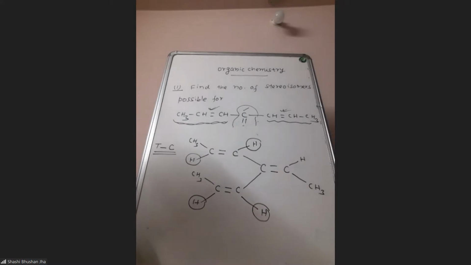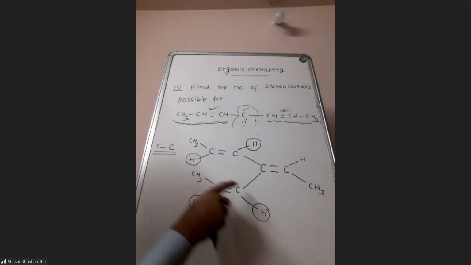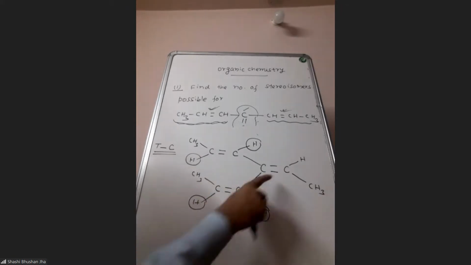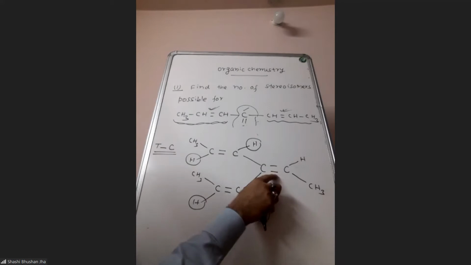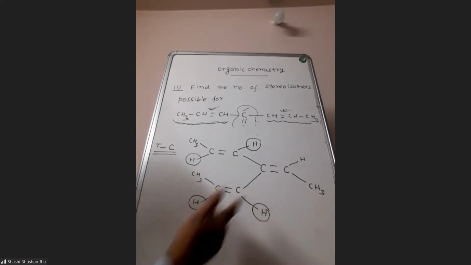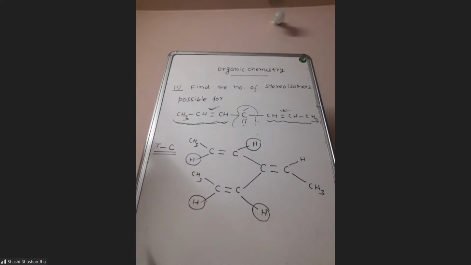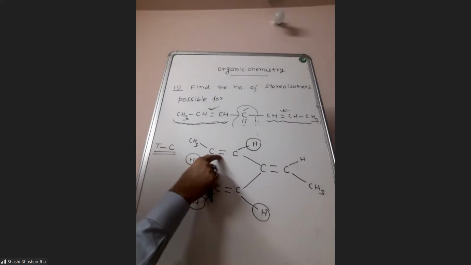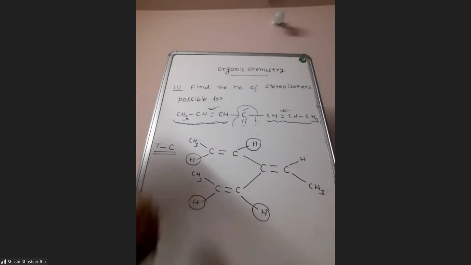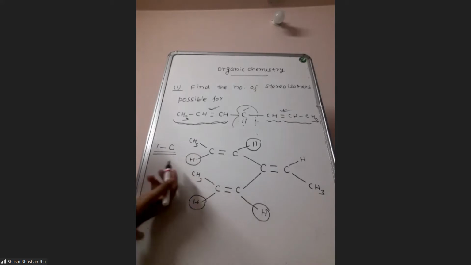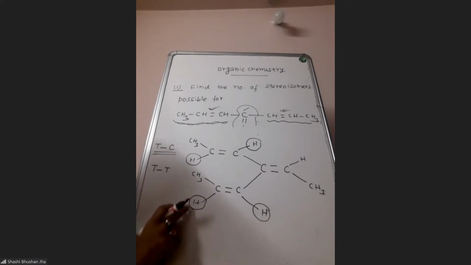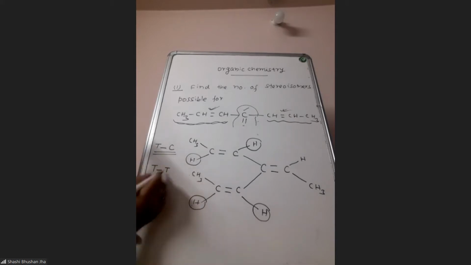This one? Yes, sir. No, we will draw those 4. If you are thinking of any geometrical isomerism about this double bond, then that will come in these 4 only. That will be repetition. So this is one, trans-cis. Around this double bond trans, here cis. Now, what others can you draw? You can draw trans by just interchanging the position of hydrogen and this methyl. You will get trans, so that will be another.